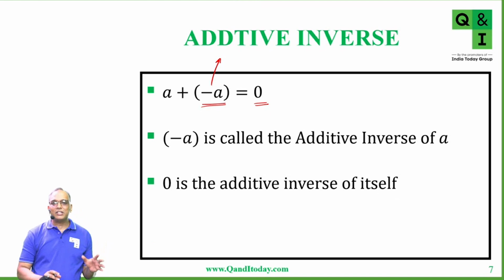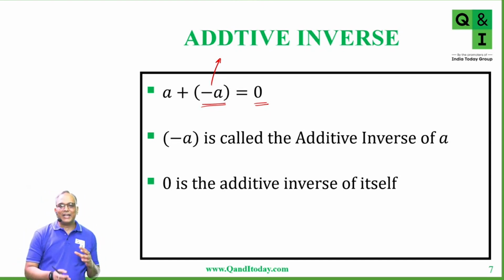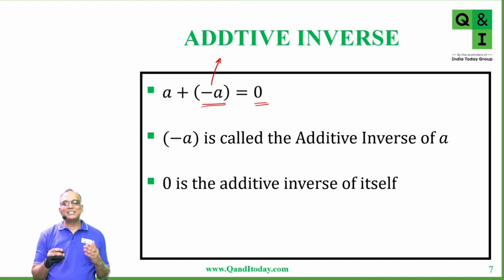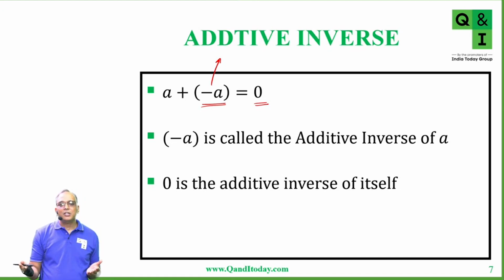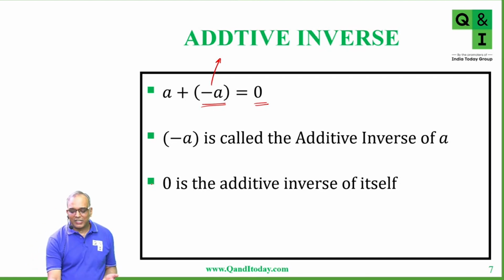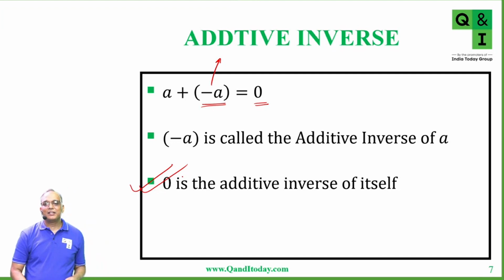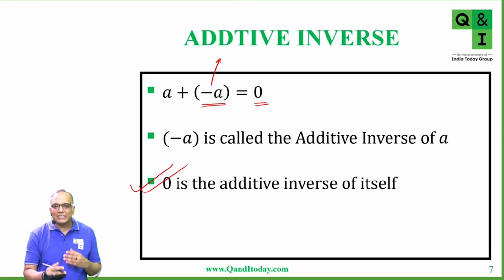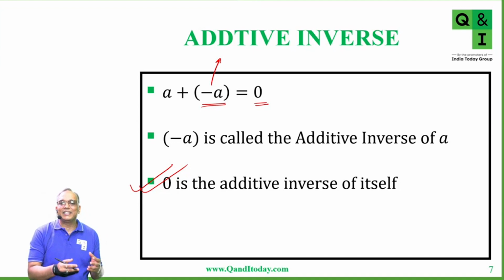Okay. So 0 is a number which is neither positive nor negative. So the additive inverse of 0 is 0 itself. Okay, because when you add 0 to 0, you get back 0 only. So 0 plus 0 is equal to 0. So 0 would be the additive inverse of 0. Is it clear? Generally, this particular point, the third point, is a bit tricky. These questions are asked in the exam: what is the additive inverse of 0? So 0 itself is the additive inverse of 0. Is this clear to everyone?